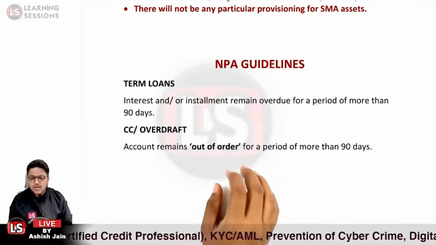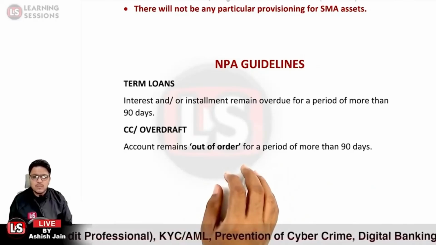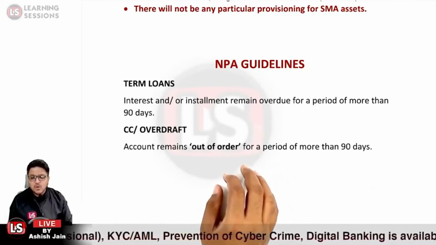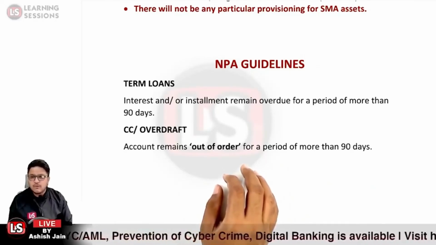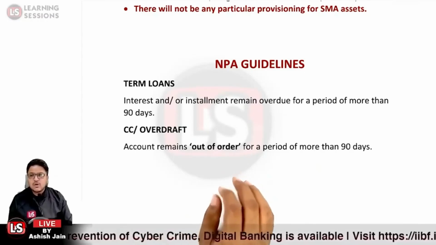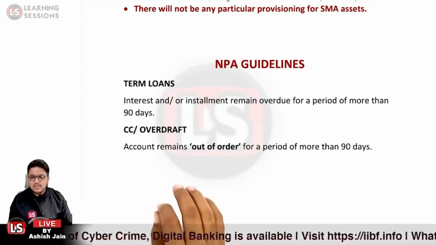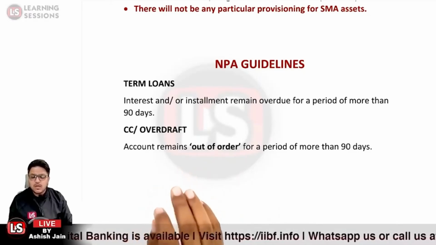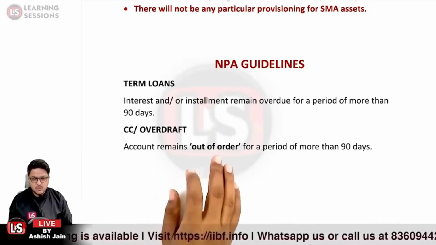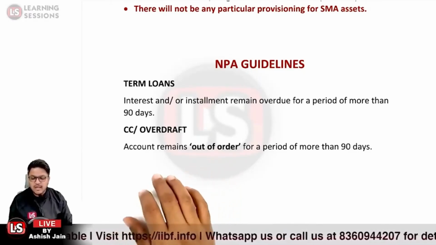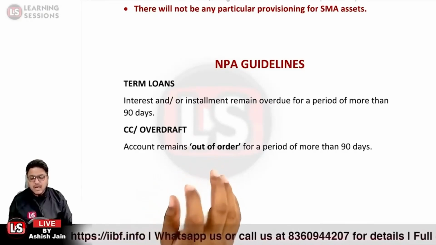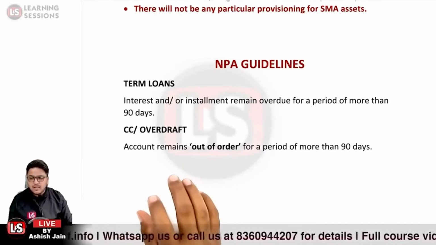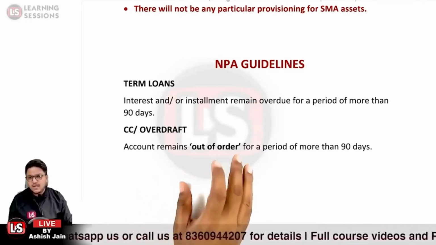So here is a question asked related to when the account will become SMA NF: when the non-financial conditions are not fulfilled. Let us take the case when the stock statements were to be submitted under the CC account, and those were not submitted. In that case it will turn to SMA NF status. It will show signs of irregularity, and after a 90-day period it will be covered under the non-performing asset category.